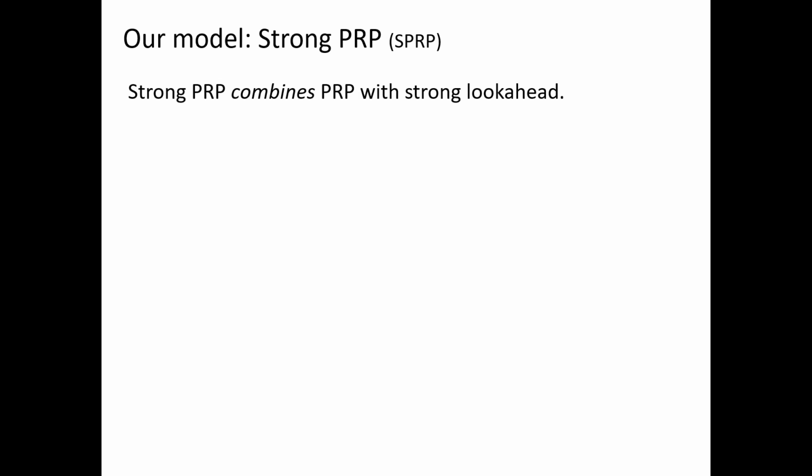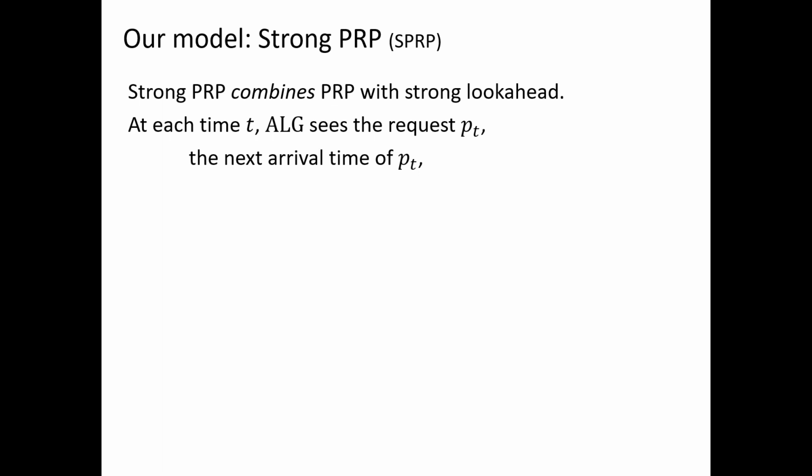So as I mentioned before, strong PRP combines the two prediction models. In particular, at each time t, the algorithm can see the current request p_t. It can also see the next arrival time of p_t, this is from the PRP. And it can also see all the pages until that time. This is like strong look-ahead.